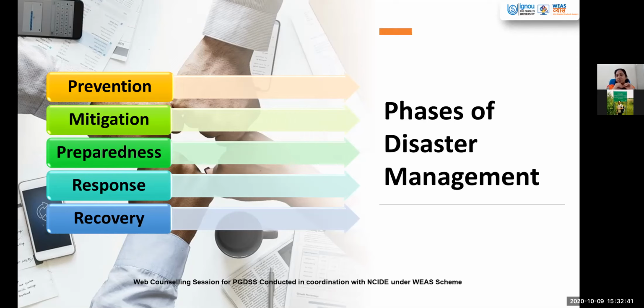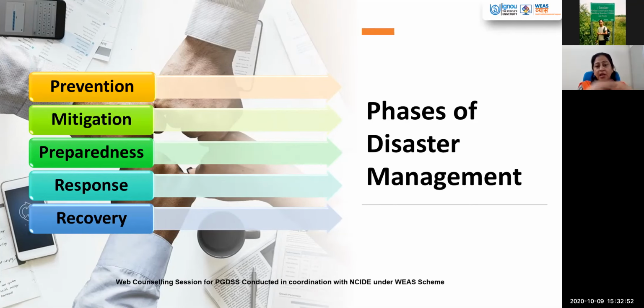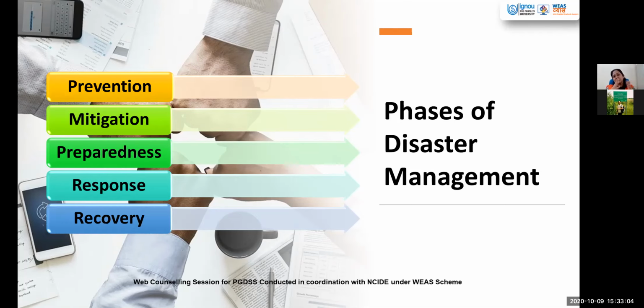We can see how we can reduce the occurrence of the disaster, and that is one of the most important places, because every region has 2 aspects. One is vulnerability and another one is resilience. So vulnerability you have to check while prevention, how a particular region is more vulnerable towards any disaster taking place.